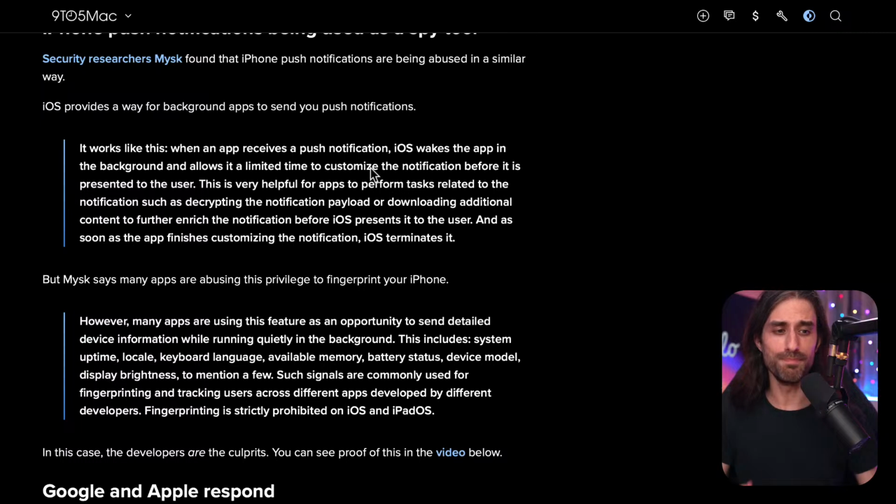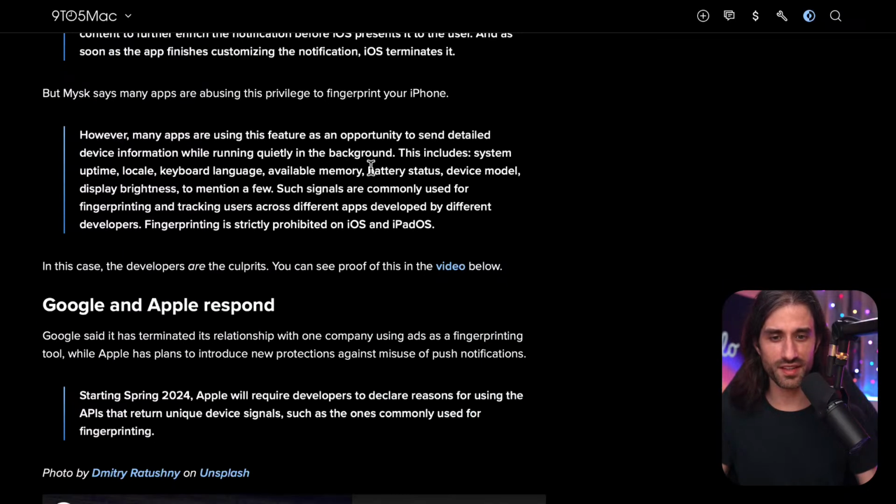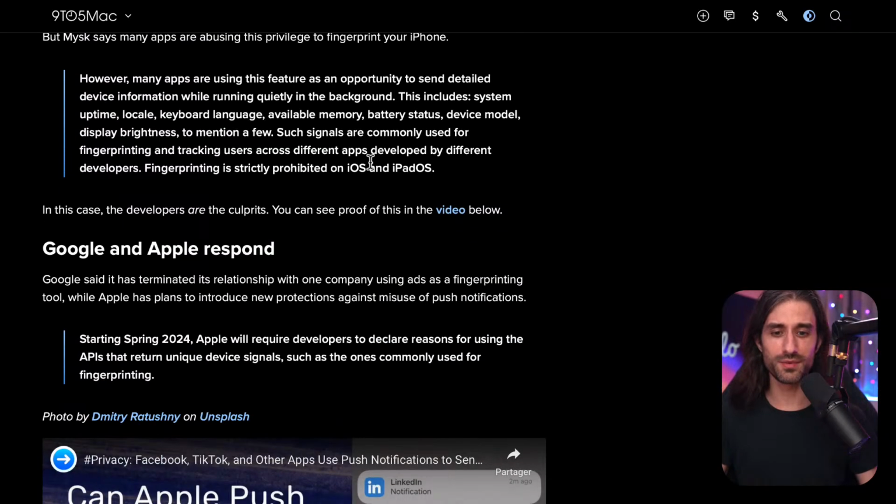And so my understanding when I saw the new announcements from Apple is that this is in a way an answer to this problem, because they want to make it even harder to collect a fingerprint of the device by forcing you to give a good reason to use APIs that can provide the kind of signals that allow you to uniquely identify a device.